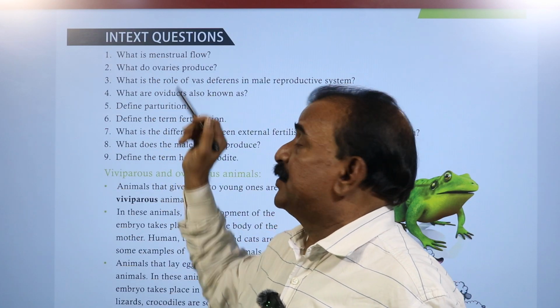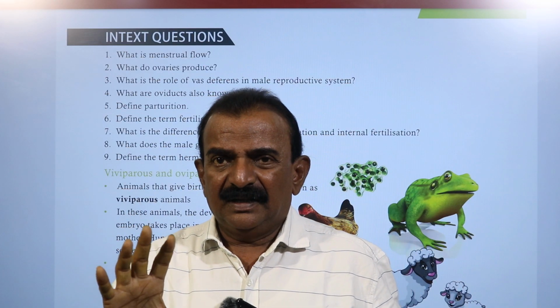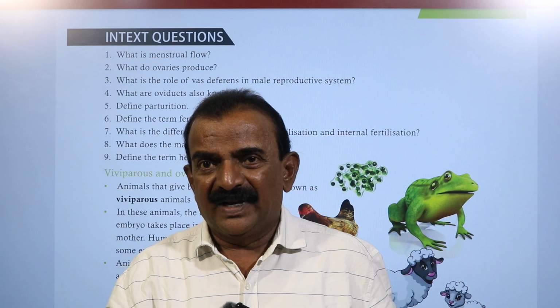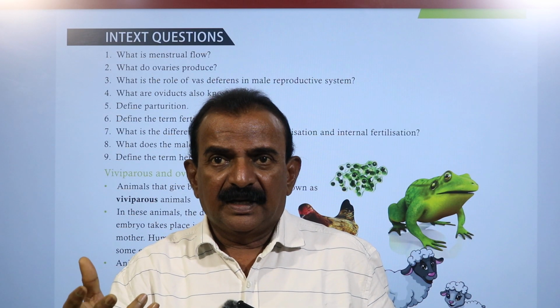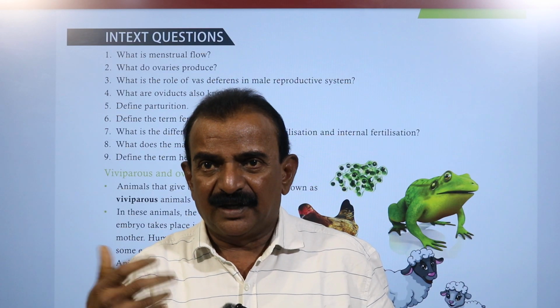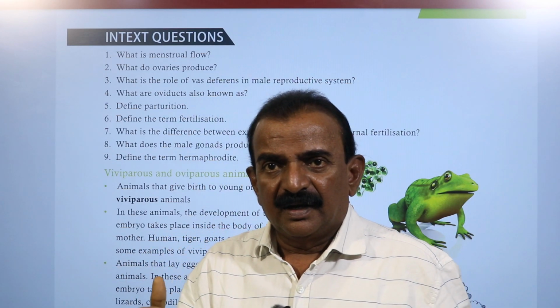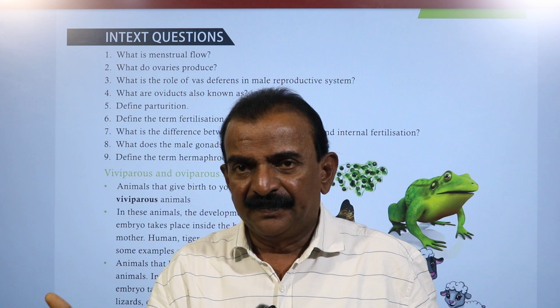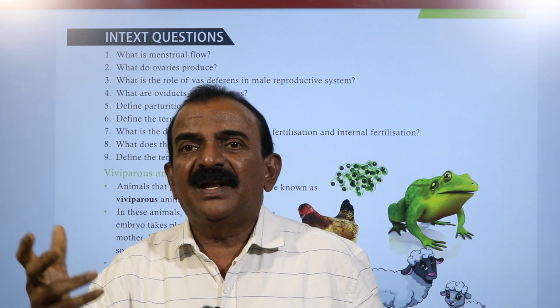What is the menstrual cycle? After reaching the puberty stage in humans, the ovary matures, and due to the release of hormones like estrogen and progesterone, which are necessary for maintaining female sexual characters, females release an ovum.